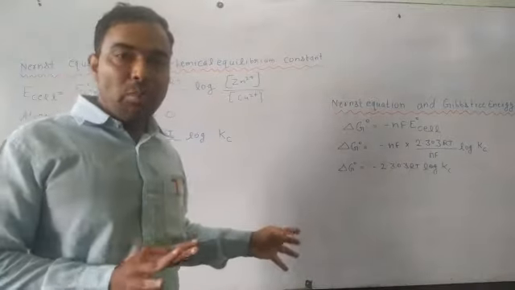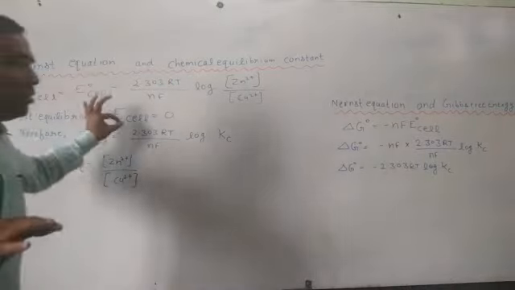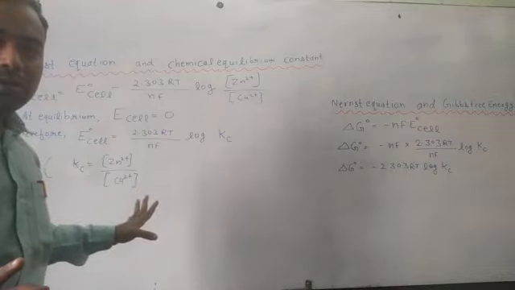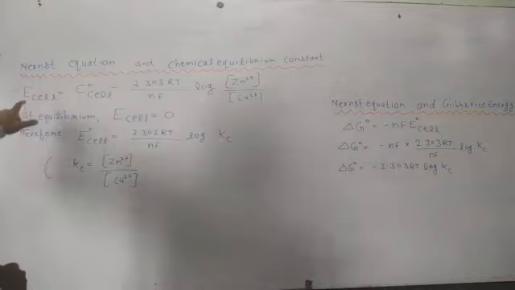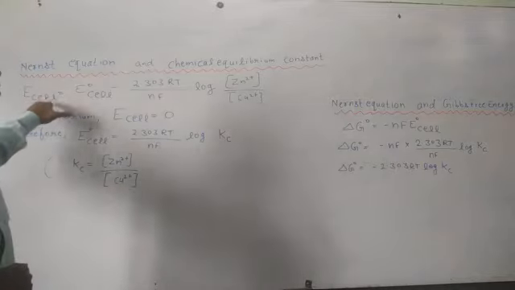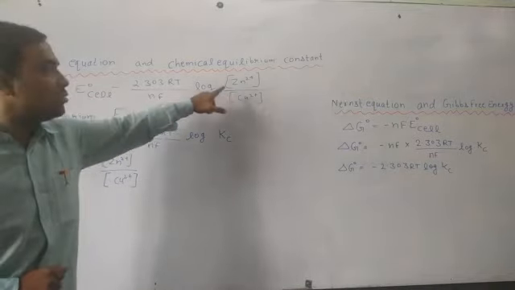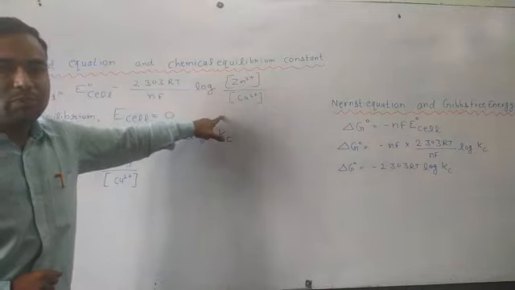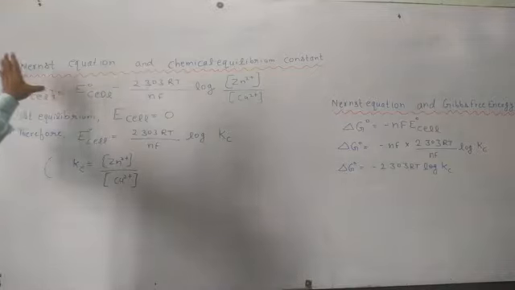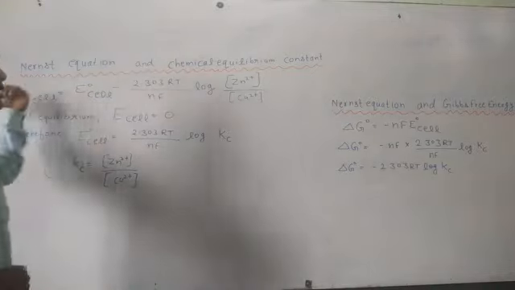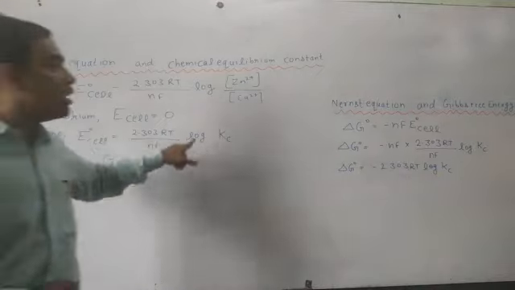If we are taking zinc and copper as our electrodes, then at equilibrium E cell will become equal to 0. So 0 is equal to E node cell minus 2.303 RT by nF log of the molar concentration of Zn2+ divided by Cu2+ ions. After simplifying, this term will go to the other side, so E node cell is equal to 2.303 RT by nF log Kc.